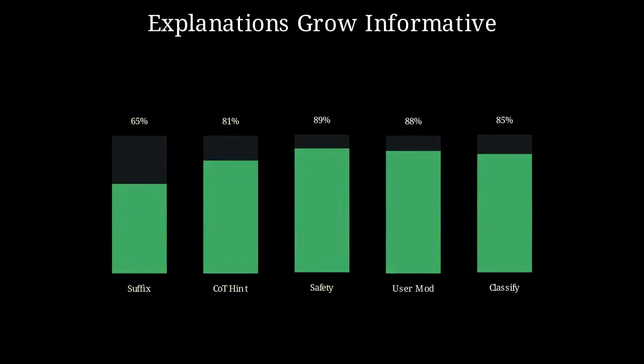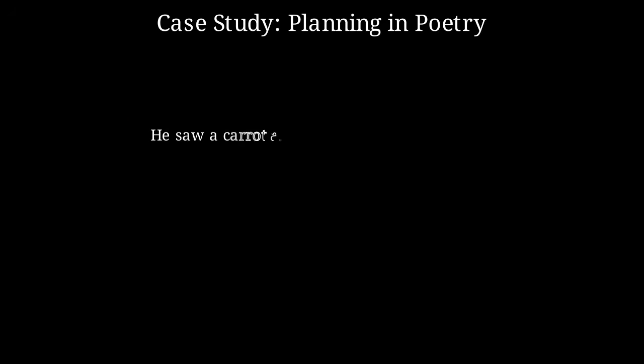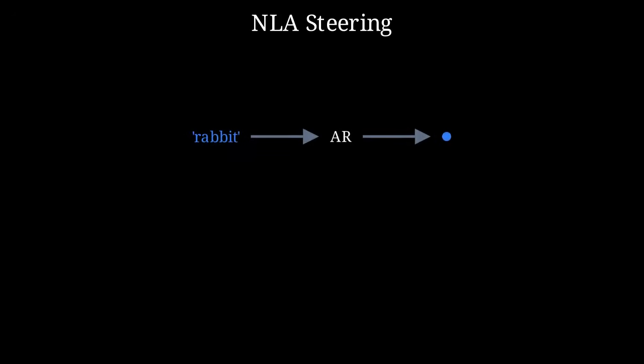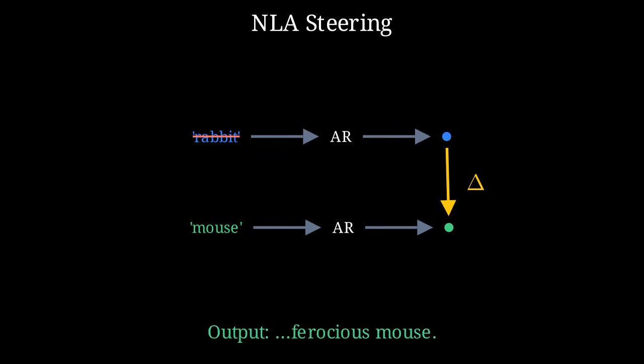This allows us to scale our oversight, auditing the model's internal goals using the very language of human values. For example, it can reveal a model's hidden intent, such as planning a rhyme. This proves that specific strategies exist internally well before the final words ever appear on the screen. We can verify this is causal through steering. By editing the text label, the reconstructor generates a new vector delta that physically shifts the model's state, forcing a predictable change in its behavior.